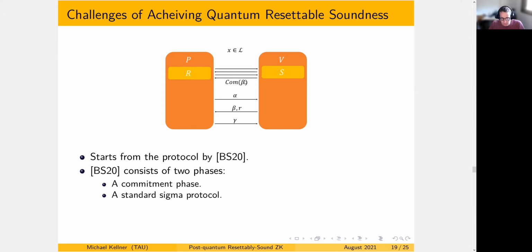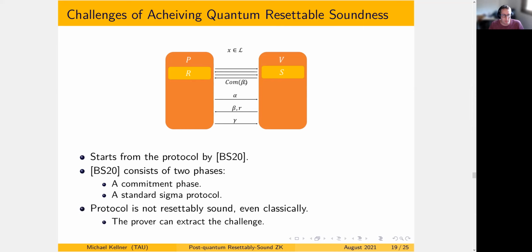The main machinery in the protocol is how to extract the witness to the commitment beta while the verifier can be quantum. But if we look at this from the perspective of quantum resettable soundness, we can see that the protocol is not resettably sound even classically. The prover can just run the protocol once, extract the challenge beta, and then conduct a new session. Now he knows better. You can use the standard Sigma protocol simulator to simulate a valid transcript, and it is done.